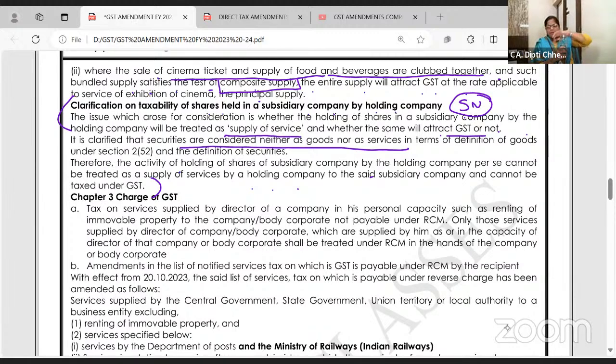One is GSTR-1 for an e-commerce operator. बाकी तो सब 1-1 line है.